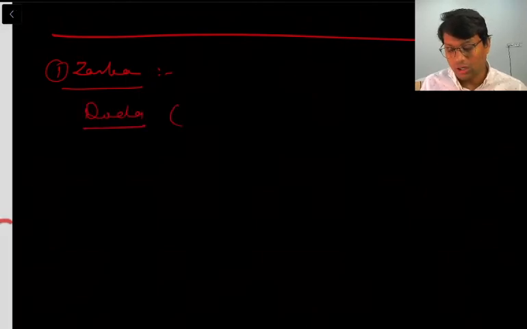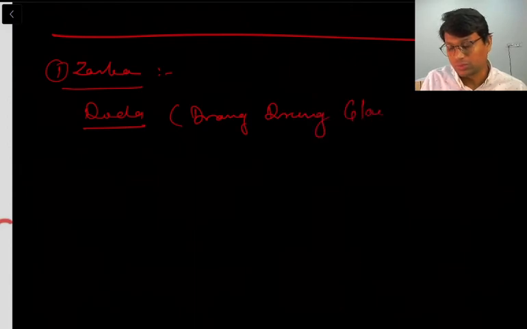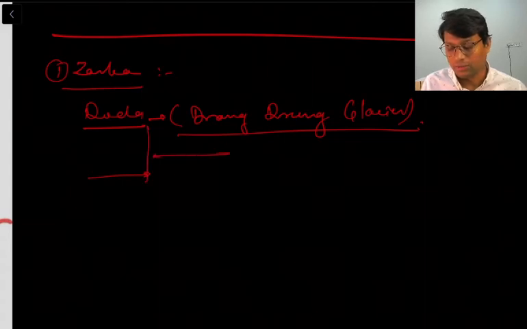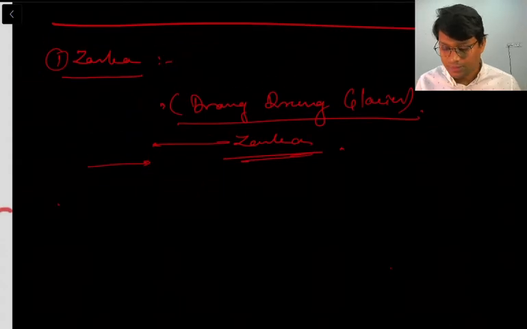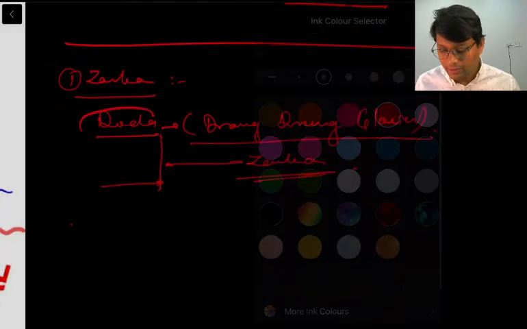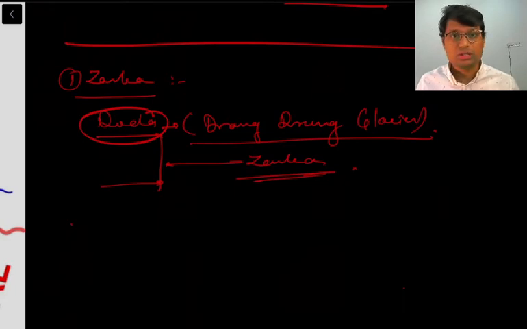This Doda river originates in Drang Drung glacier. So this is a very important point. And there is one more river, I'm not able to recall its name. They meet together and form the river Zaskar, right? One stream is Doda, and Doda originates in Drang Drung glacier.